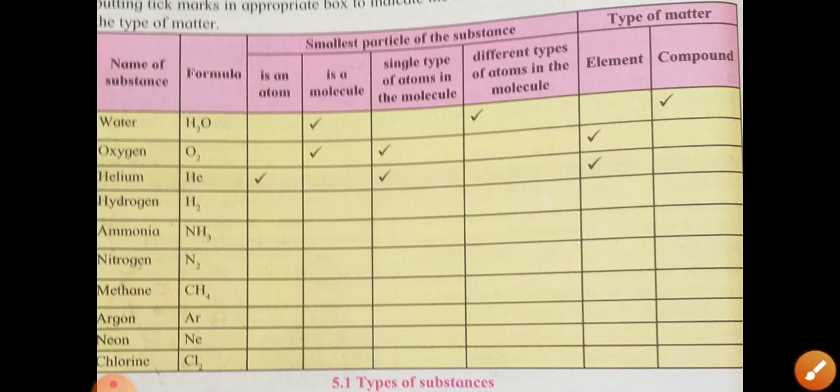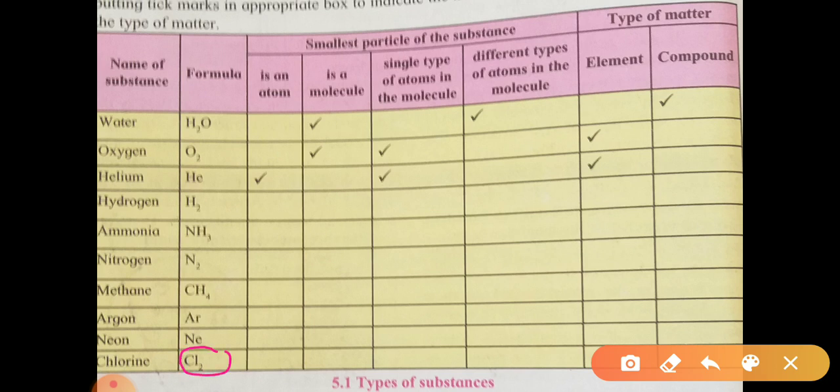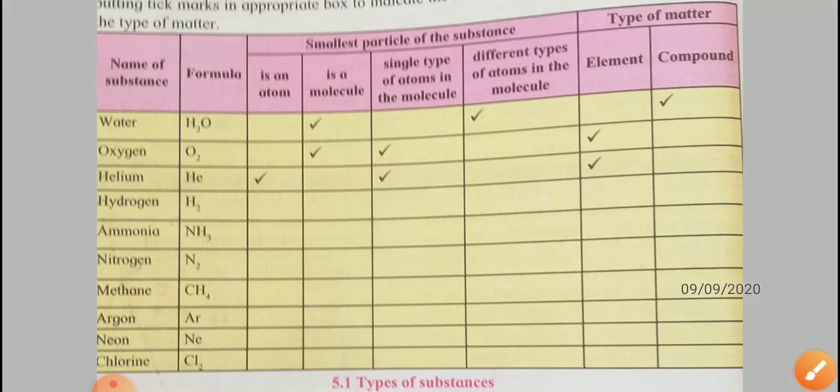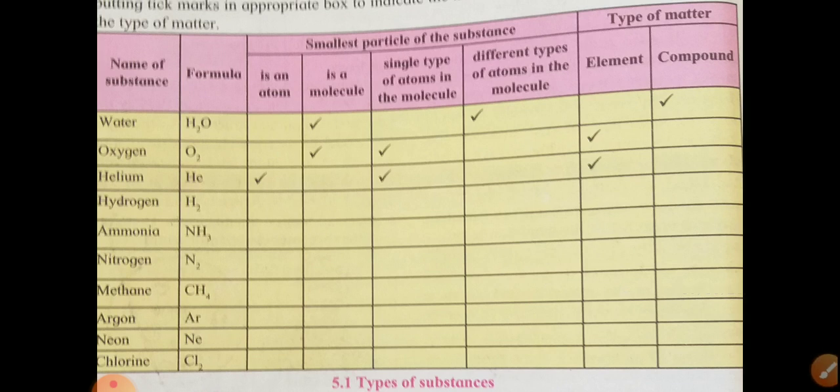What about chlorine? Chlorine is Cl2. Is Cl2 an atom? No, it is a molecule. Single type of substance? Yes. Different? No. Is it an element? Yes. So in this way, you will have the solution of whether it is an atom, molecule, element or compound.